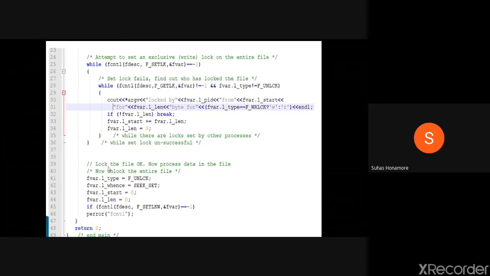That is nothing but we are saying the file is locked. Now process data in the file. Whatever you want to do, you can do it. After that you have to unlock it. For the unlock purpose, again in the same structure we are filling different values. The type we are saying is unlock. Then from where? From the start of the file. So offset is 0, and length is 0, which means we are going to unlock the entire file.